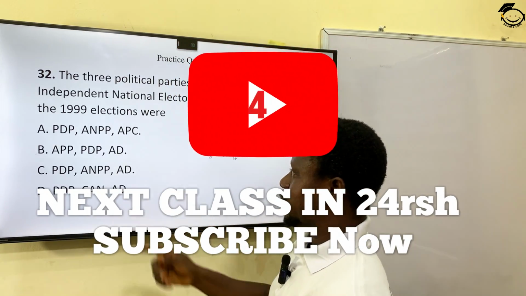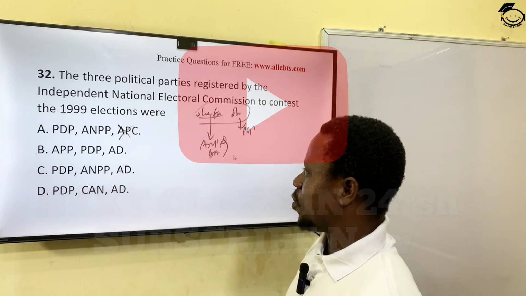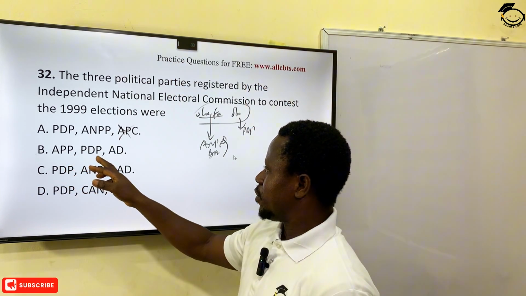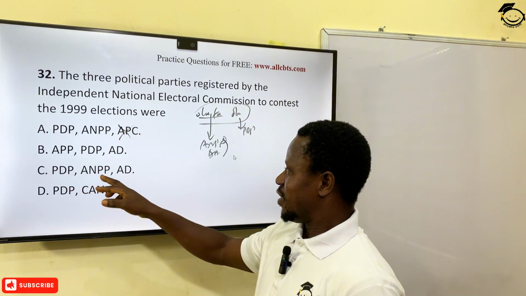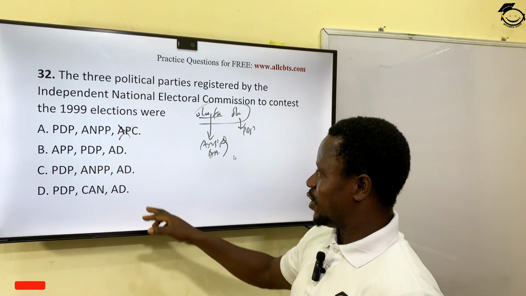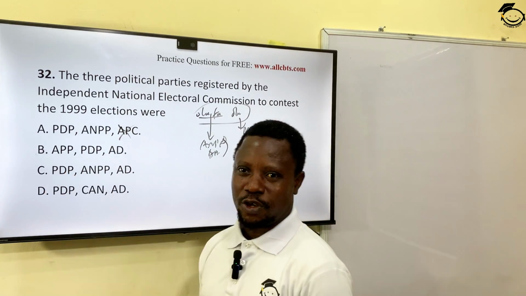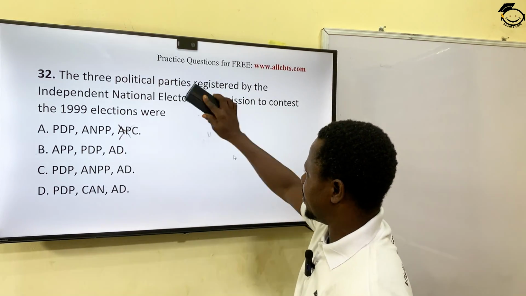Any one that has APC, of course, is wrong, because APC came up later. So we have APP, PDP, AD. Then we have PDP, AMPP, AD, PDP, CAN, AD. The most correct option here is option C, PDP, AMPP, and AD.